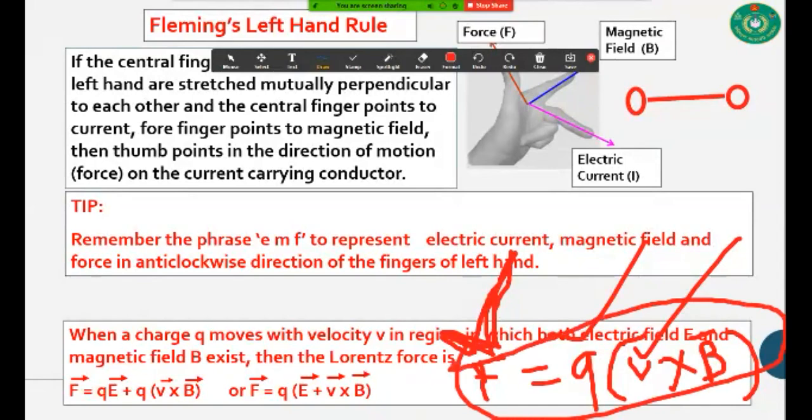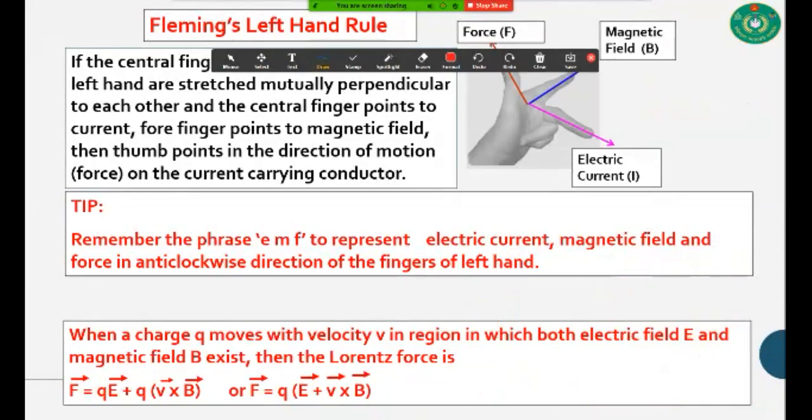Now, what is Lorentz force? Before starting the discussion about Lorentz force, I will discuss the direction by Fleming left hand rule by showing a video.